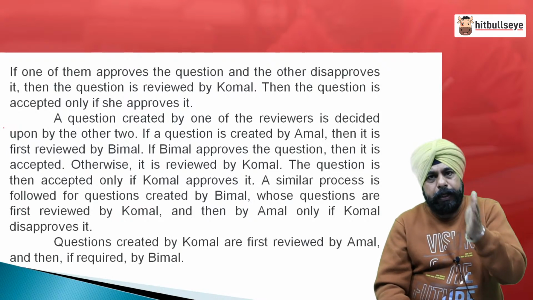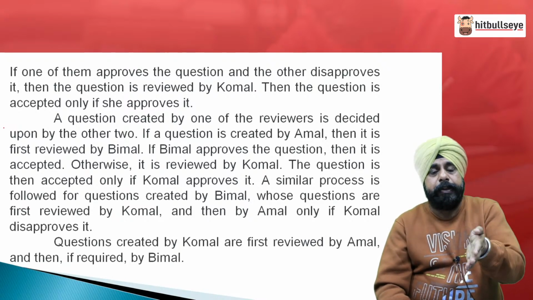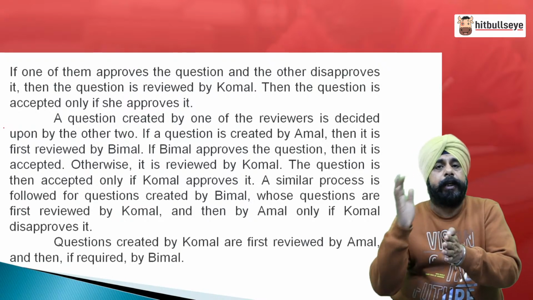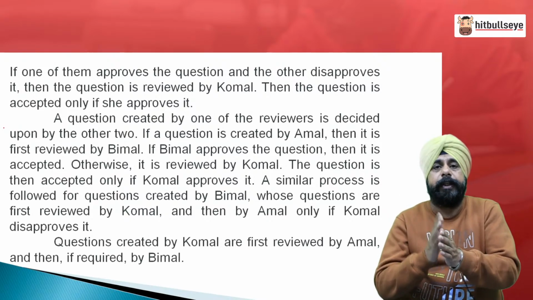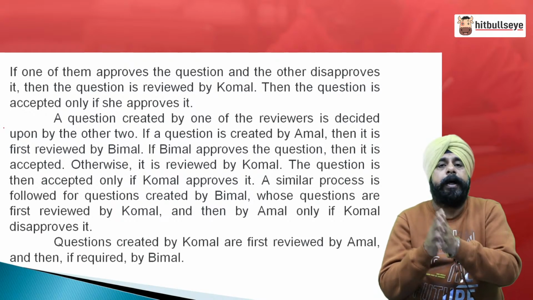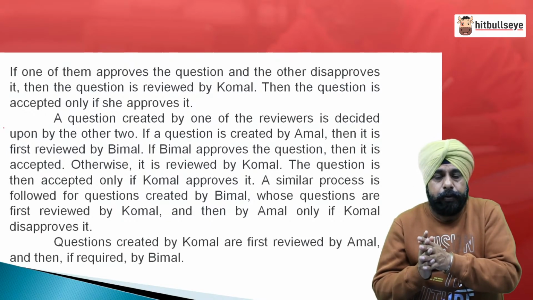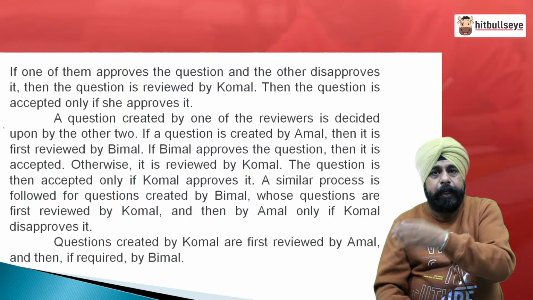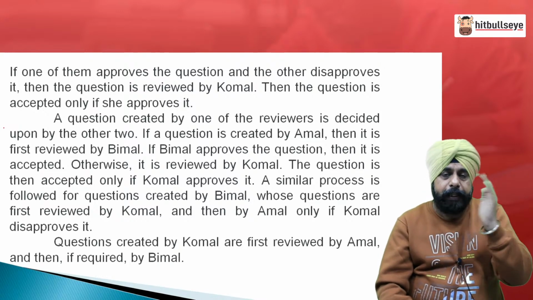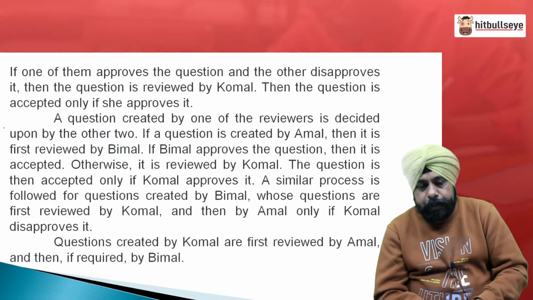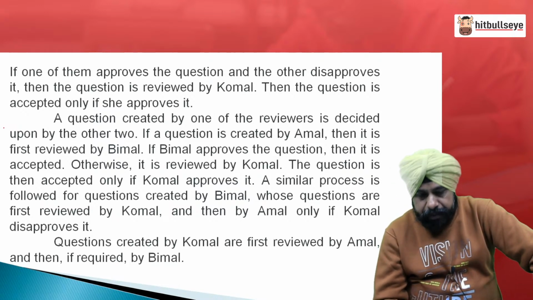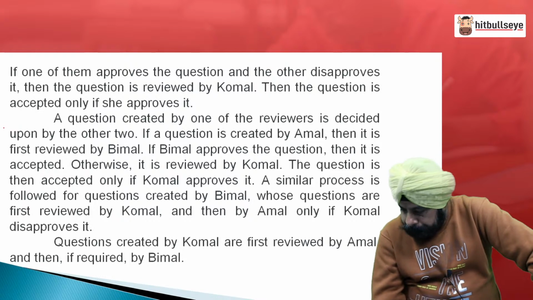If the first one approves it, it gets accepted. If the first one rejects it, then it moves to the second person. His acceptance or rejection is the final thing in the case of a question made by a reviewer. Right. So, A, B, K; B, K, A; and K, A, B. I hope you all have understood the instructions. Should I show you the questions and the further part of the information, people?